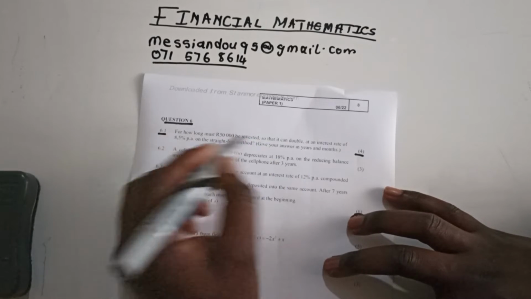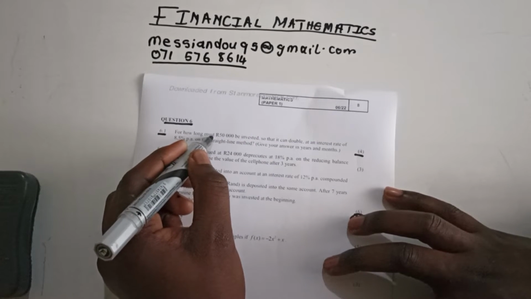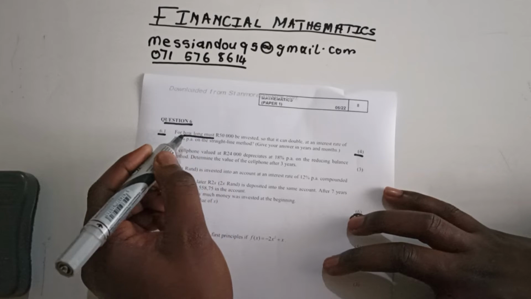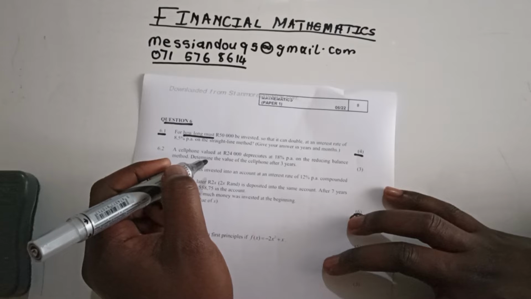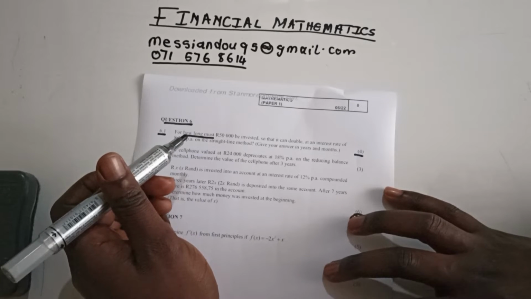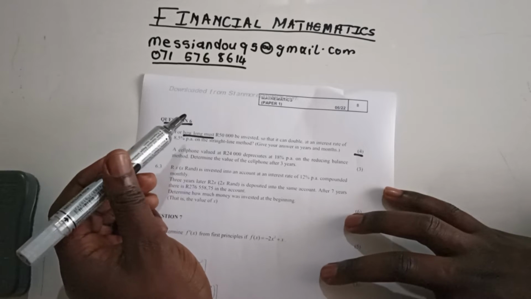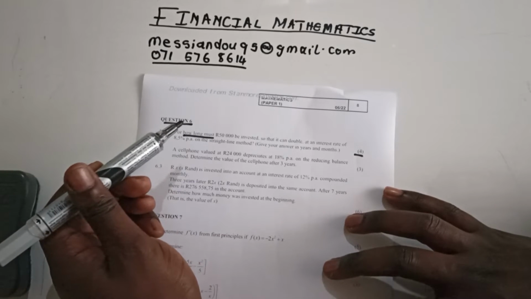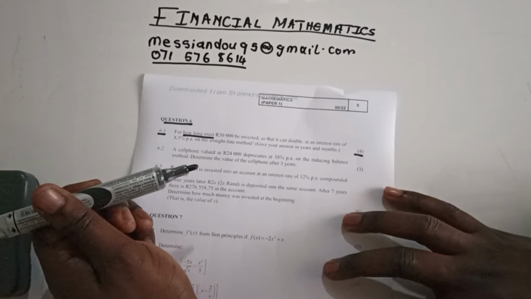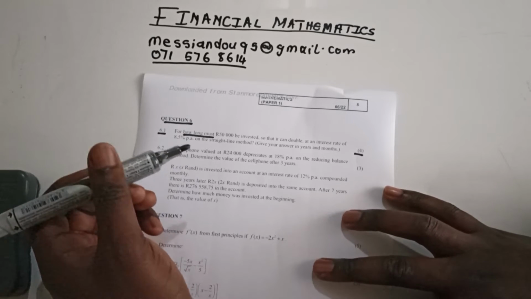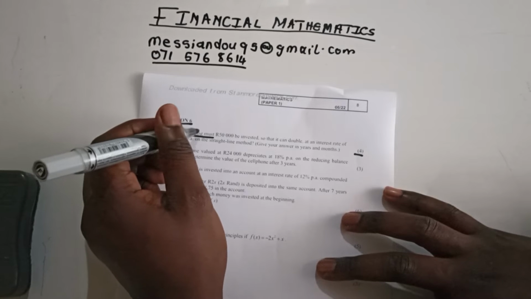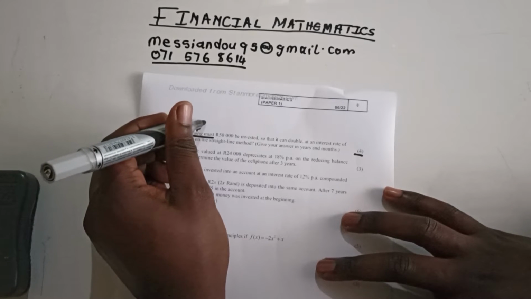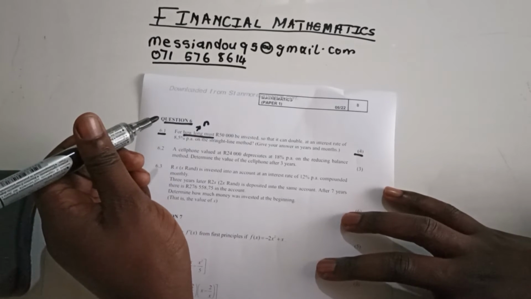Before you take it further, just ask yourself what is it that they are looking for? Remember, I explained all the definitions, those symbols in finance, in the previous video. So when they said how long, obviously they need us to find n.